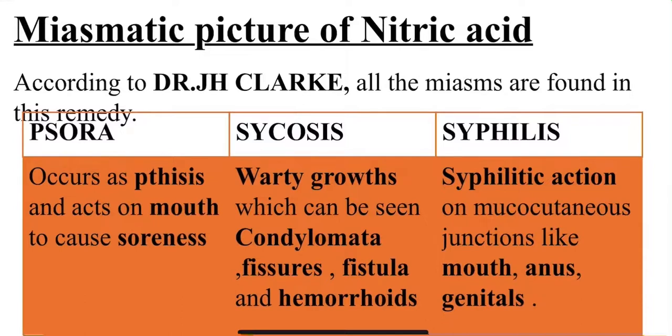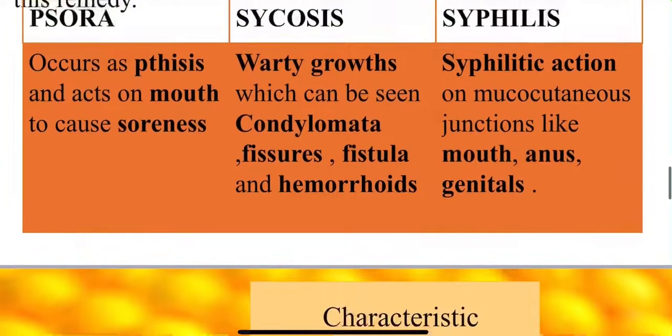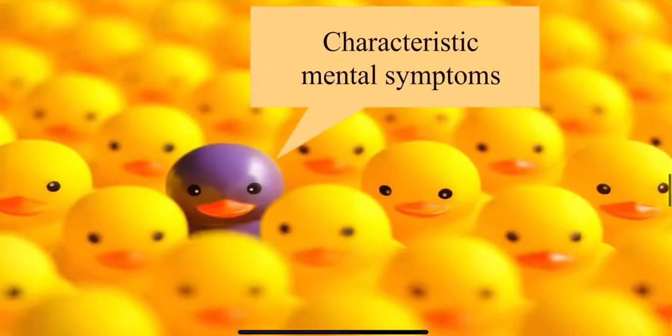It is going to act on the mucocutaneous junctions like mouth, anus and genitals. Fissures are the cracks, and fistula is an abnormal communication between two hollow organs or the epithelial surfaces of the organs. If an abnormal communication is found, then it is known as a fistula. Fissures are nothing but cracks. Hemorrhoids, piles.